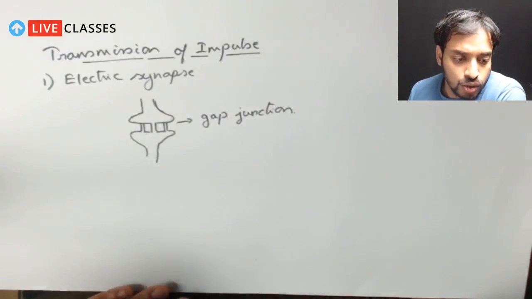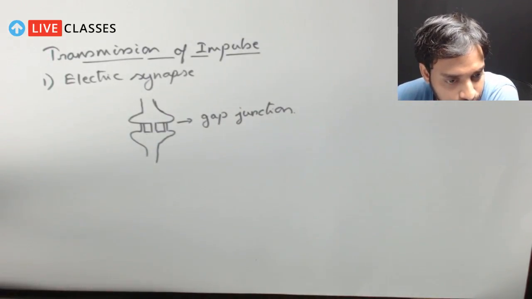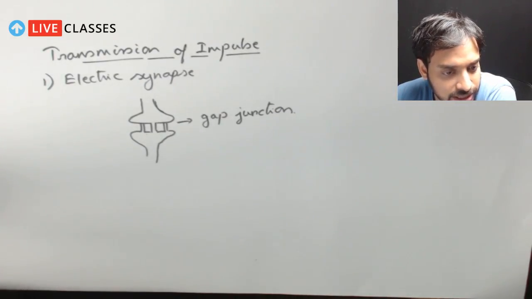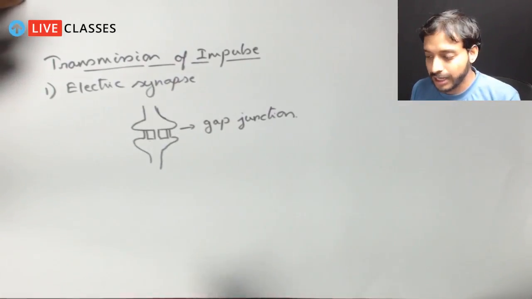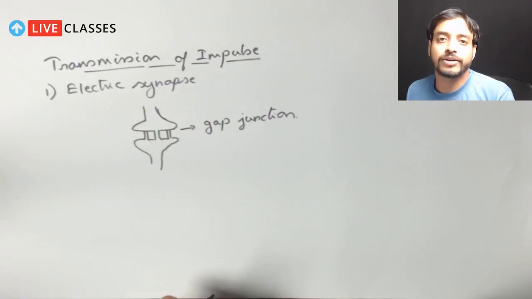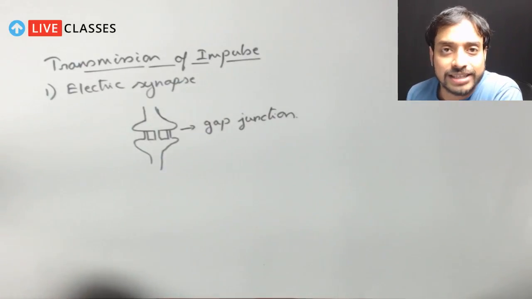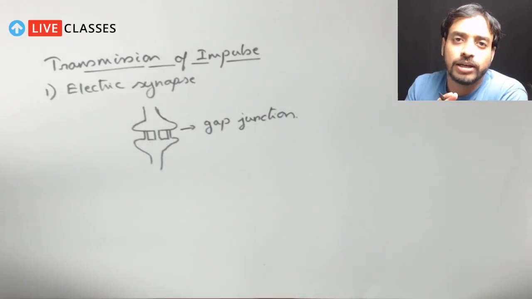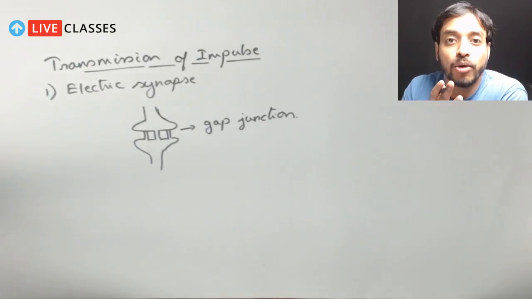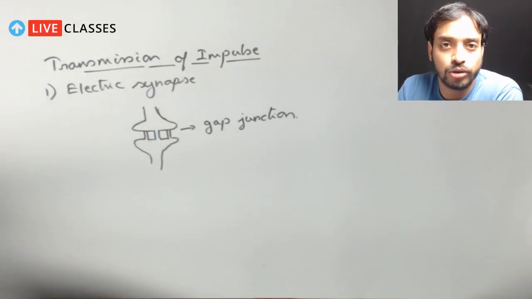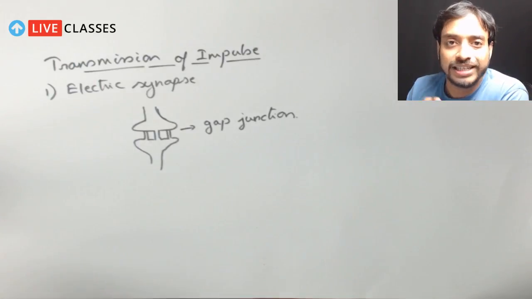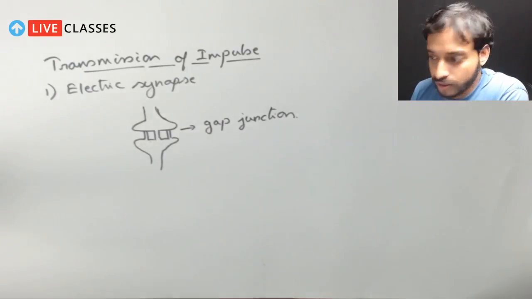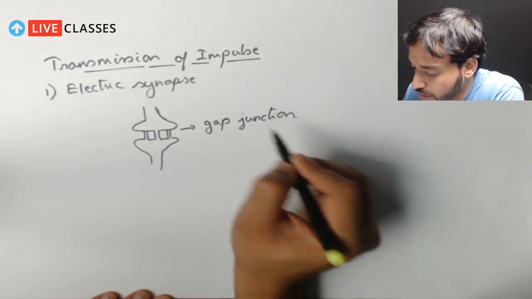Now, let me see if there are questions. Okay, so Shweta, you are asking that there are many transmitters present in our body. Yes, we have different types of transmitters, like I've already mentioned two important ones, noradrenaline and acetylcholine. There are many different types of transmitters, but if you study more detailed molecular signaling, you can get a very good idea about this. At this point of time, you do not need to know about molecular signaling. But yes, there are many different types of neurotransmitters. So okay, let's get back to the discussion.